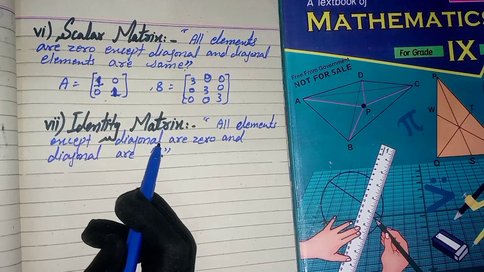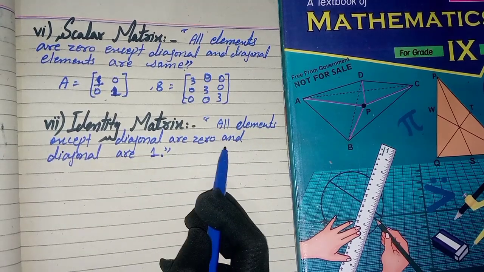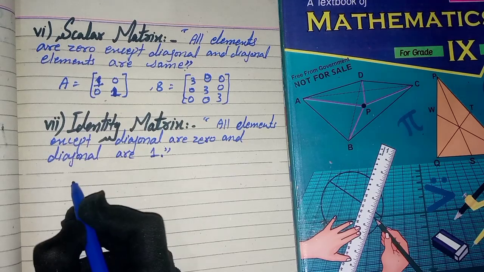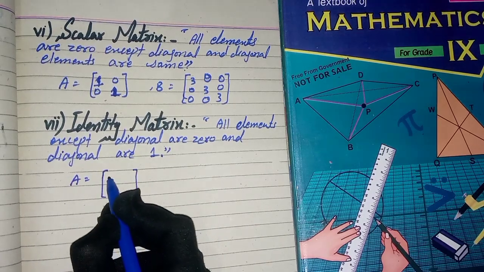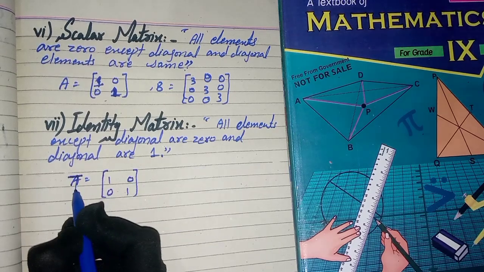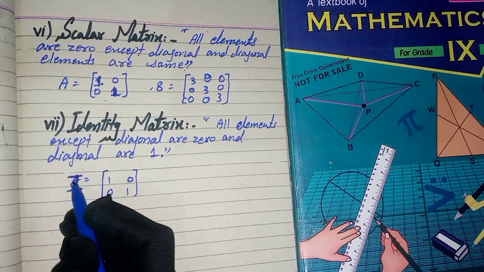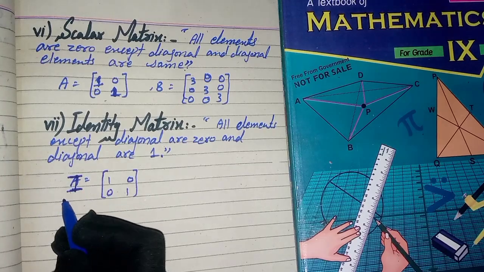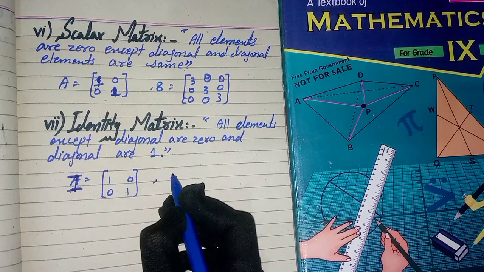Identity matrix: all elements except the diagonals are 0 and the diagonals are 1, 1. For example, 1, 0, 0, 1. It is denoted by I. The identity matrix is also called the unit matrix. The diagonals are 1, 1 and the other elements are 0.